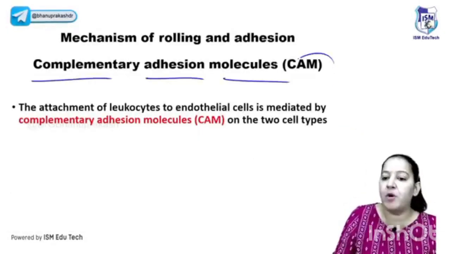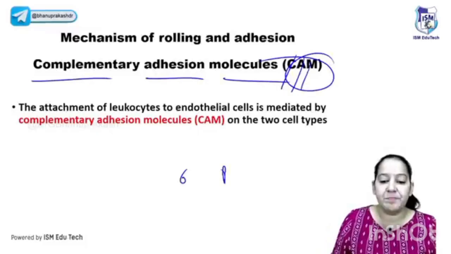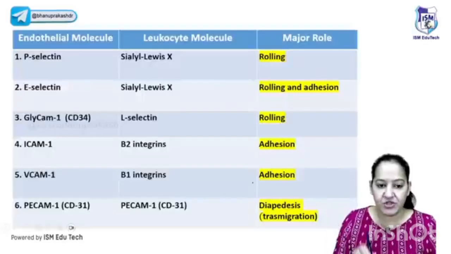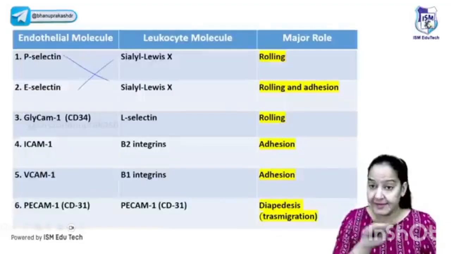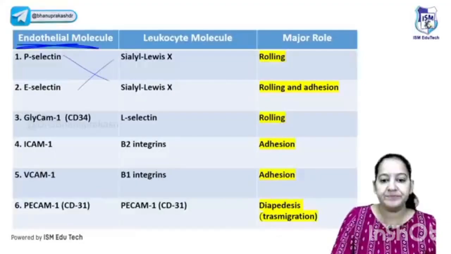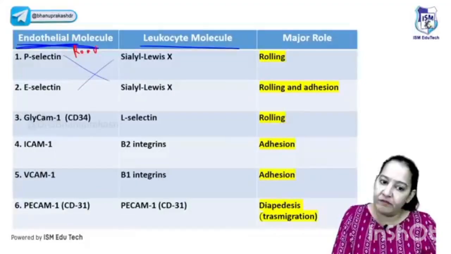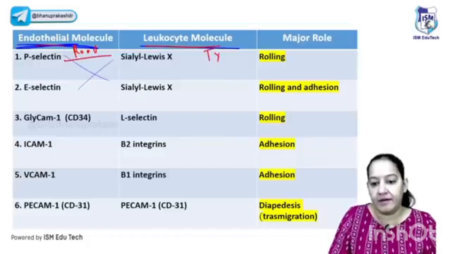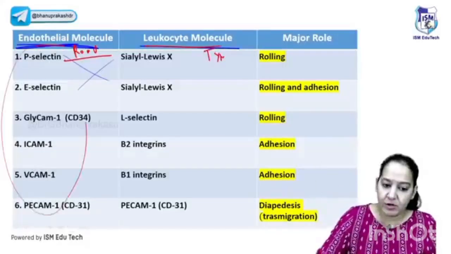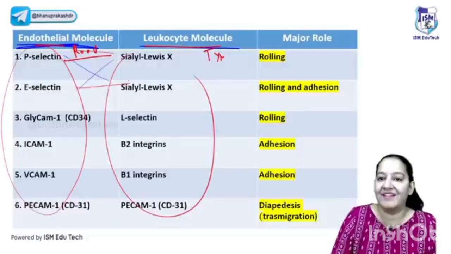Tell me the name of the corresponding receptors. They are known as complementary adhesion molecules, CAMs. There are 6 pairs you have to learn, and these are pairs, you cannot change them. You have to learn which member is present on the road, which member is present on the tire. I always call endothelium the road and WBC the tire, so you will have a better imagination. What is present on the road, correspondingly what is present on the tire, and what is the pair, you have to learn.